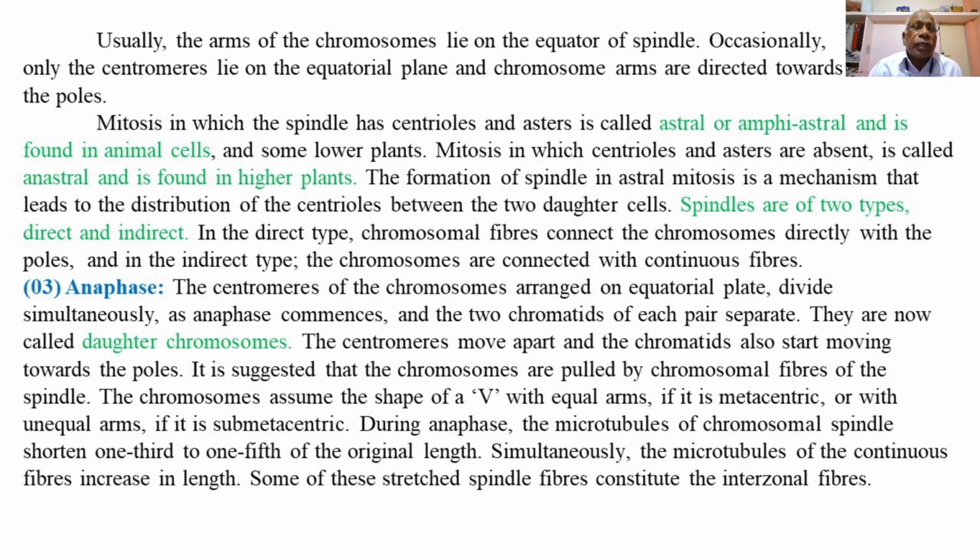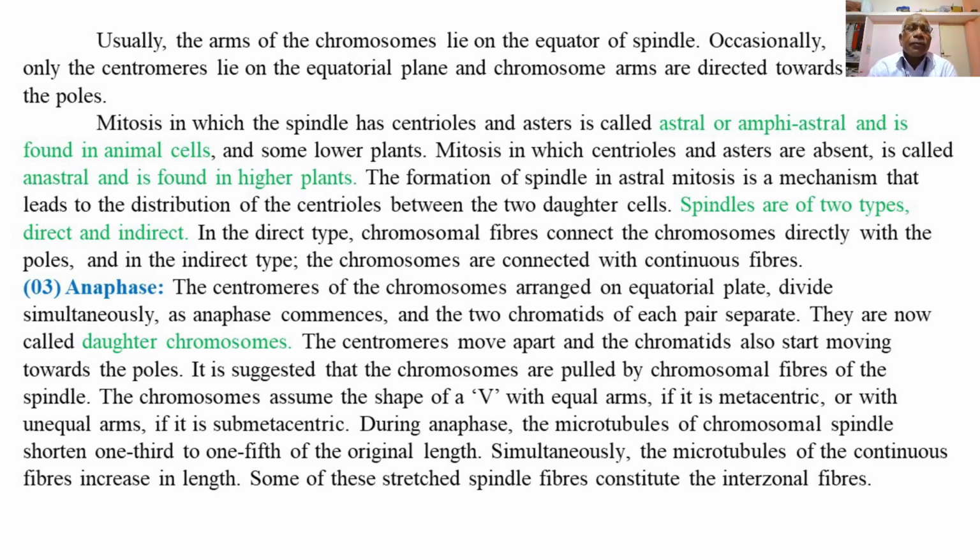Then the third phase of mitosis, that is anaphase. So during metaphase, the chromosomes are arranged at the equator line, and the centromeres and the spindles get attached to pull the chromosome set away from one another from the equatorial plane to the opposite poles. The nuclear membrane has completely disappeared in metaphase, and chromosomes are arranged at the equatorial plane, and spindle fibers extending from the centrioles get connected with the centromeres of the chromosomes during the metaphase.